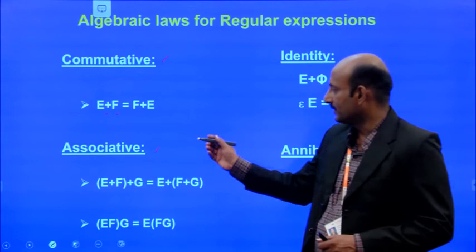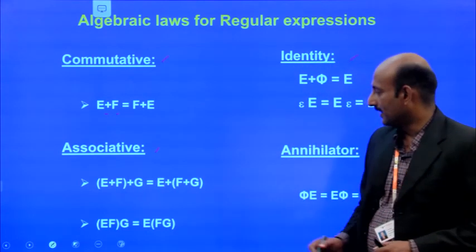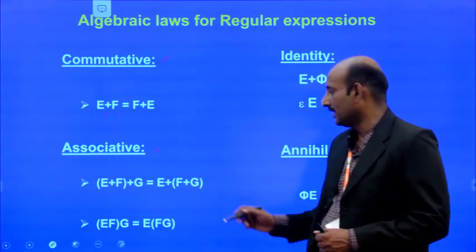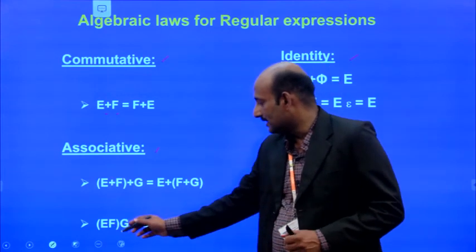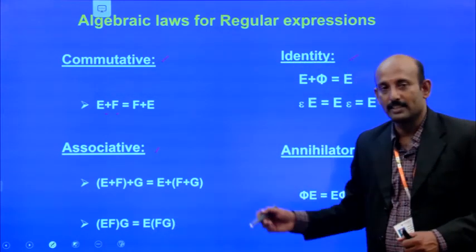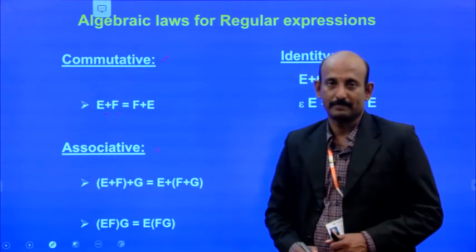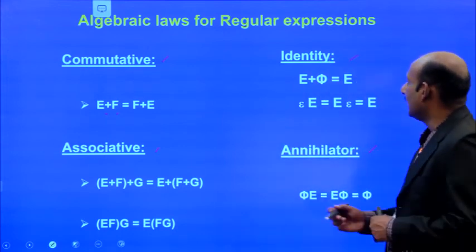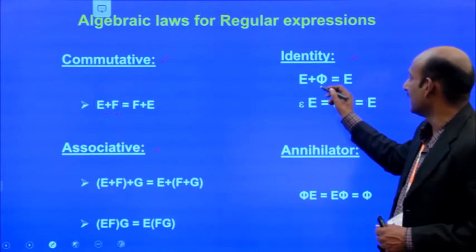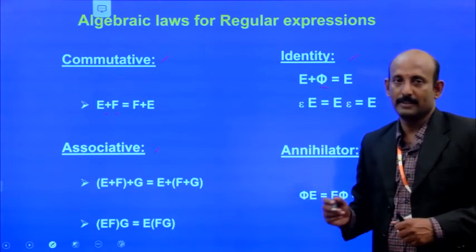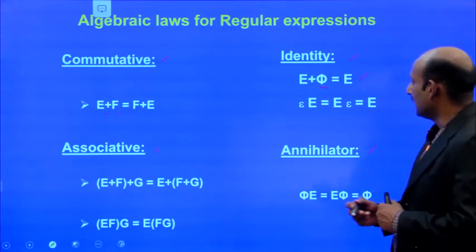Likewise, the associative law: E plus F plus G can be grouped either way. For concatenation, EF concatenated with G equals E concatenated with FG. Now the identity law, where E is a regular expression. The empty string is denoted by epsilon.